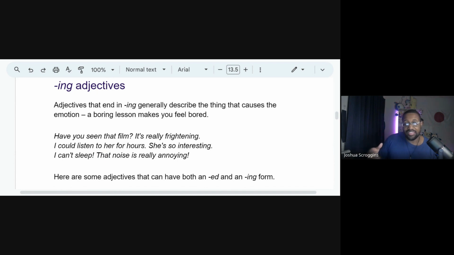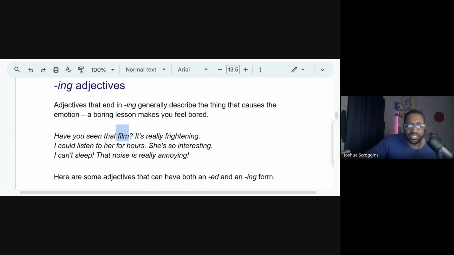So we notice here, right, that we have the conditions, the situations of people. So this doesn't tell us the feelings of she. This doesn't tell us the feelings of the film. Is the film frightened? Is the film scared? Well, a movie can't be scared. It's not real, right?